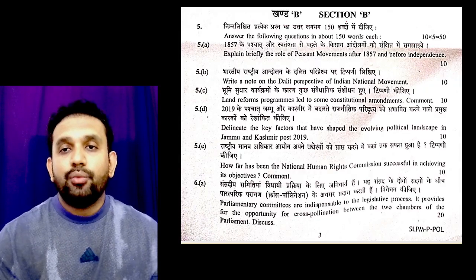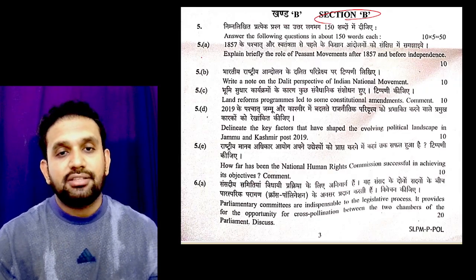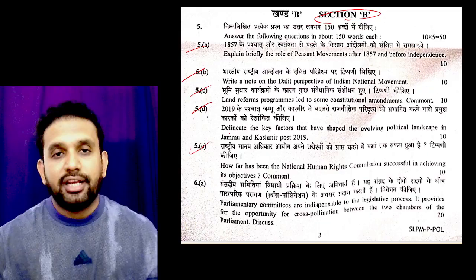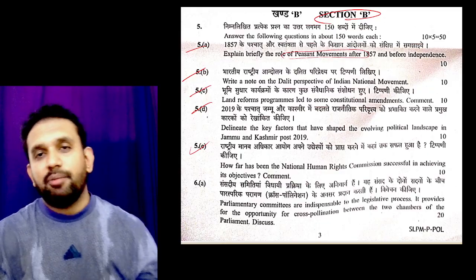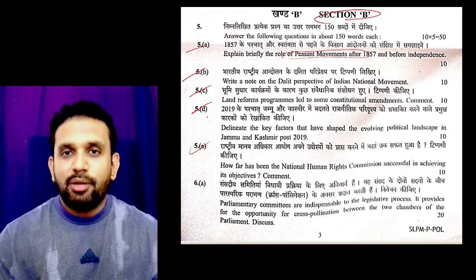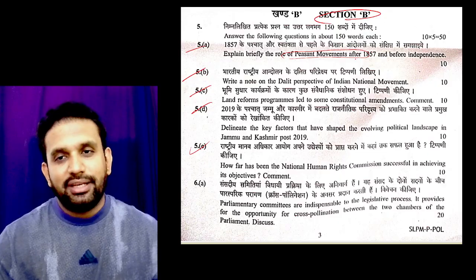Now we are having section B, again the same thing. 5A, 5B, 5C, 5D: you have to do all 5, compulsory. Explain briefly the role of peasant movements, exactly picked up from the history question paper. So a history syllabus you can easily write.